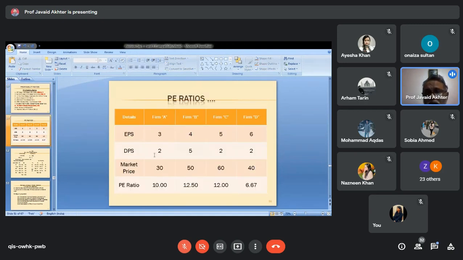Then you look at the data and see which company. I think you can discuss it later because of the time paucity. I just wanted you to apply some mind to how these things take place in the market. Had we sufficient time, I would have explained it.